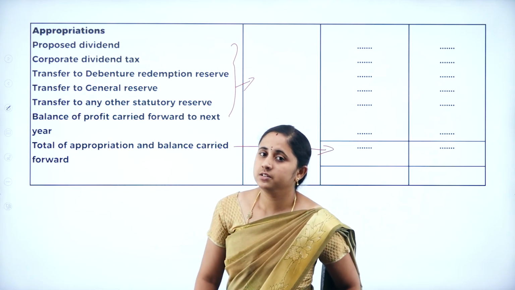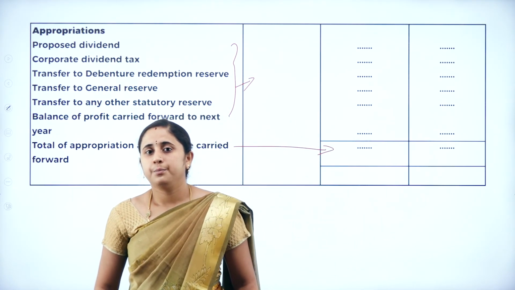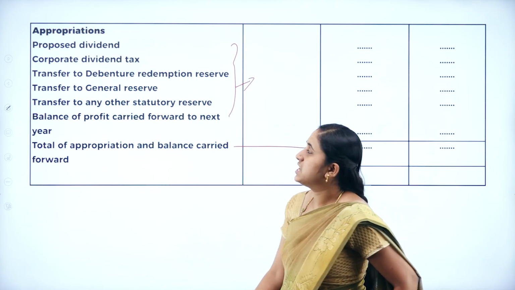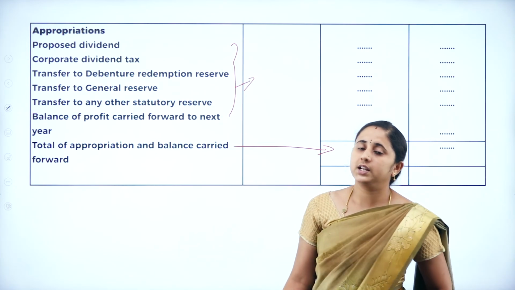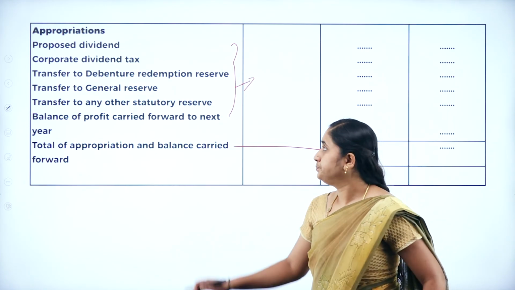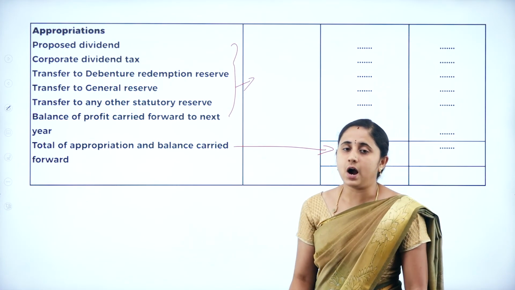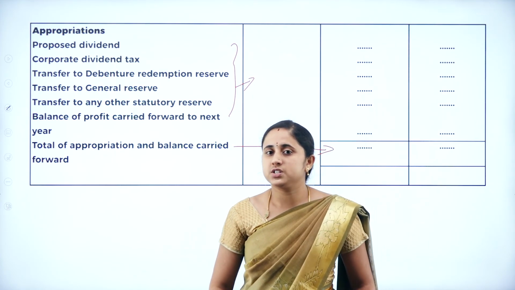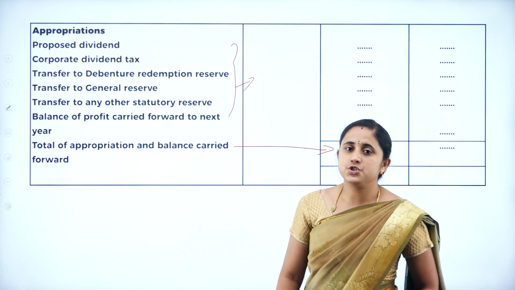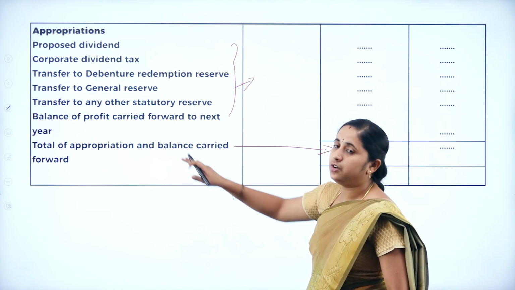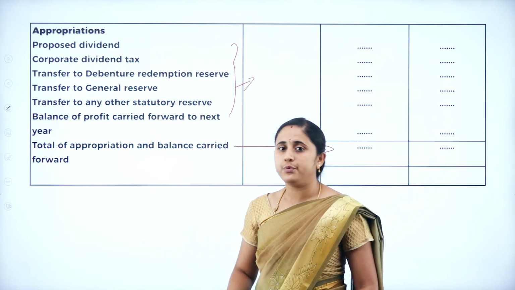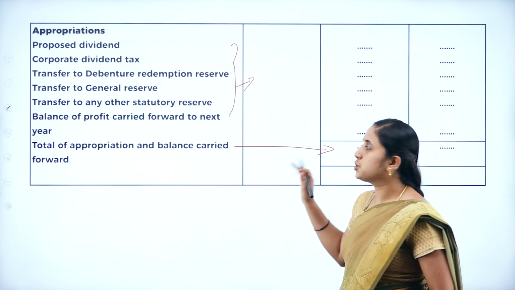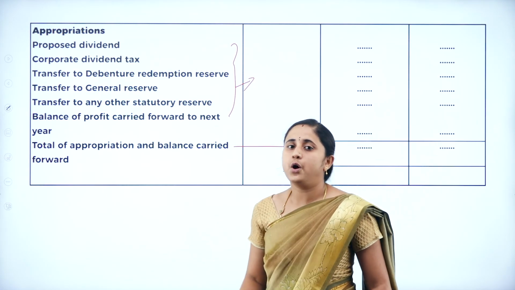So in this session we just learned the introduction, meaning and objective of the final accounts of a joint stock company, as well as the format of final accounts of a joint stock company. To prepare the balance sheet and profit and loss account, we need to prepare schedules. For the final accounts of a joint stock company, we need to prepare 21 schedules. So, first write down the format of balance sheet as well as profit and loss account. Then start preparing schedules. Soon after preparing schedules, you can fill the balance sheet as well as profit and loss